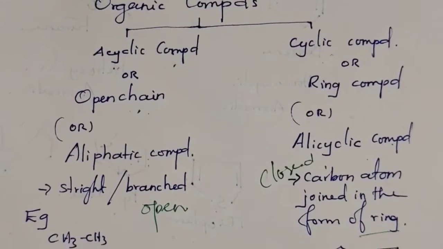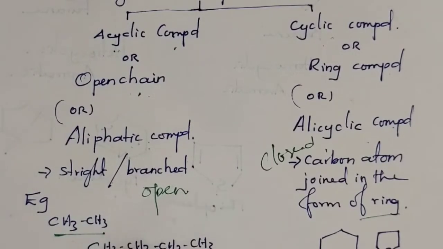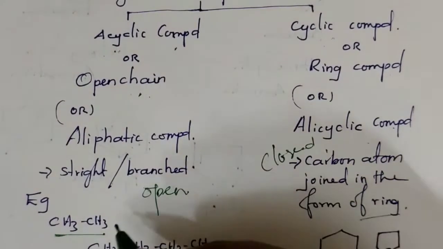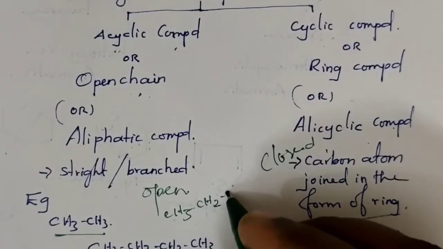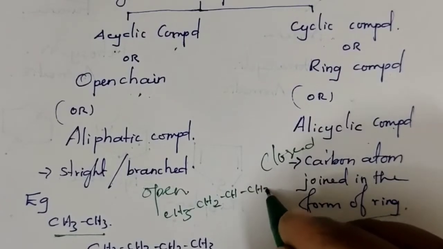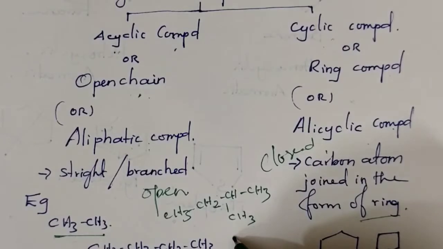Example for acyclic compound: this is an open chain compound. It may be either straight, CH3 CH2 CH CH3 CH3, or a branched one.